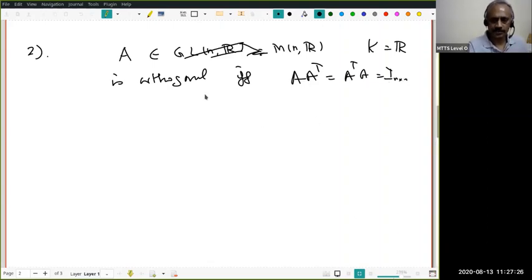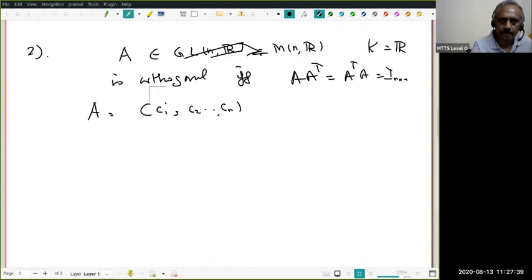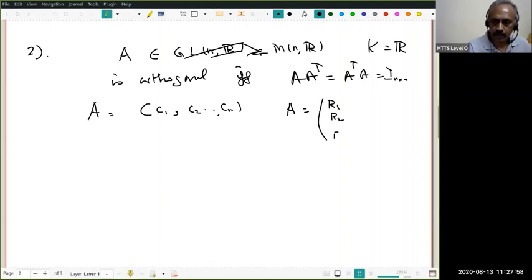Okay, all of you know this, right? And you also know the equivalent characterization. If I write A as column vectors C1, C2, Cn, then I can think of A transpose A, right? These are all column vectors. Or I can also write A as row vectors R1, R2, Rn.